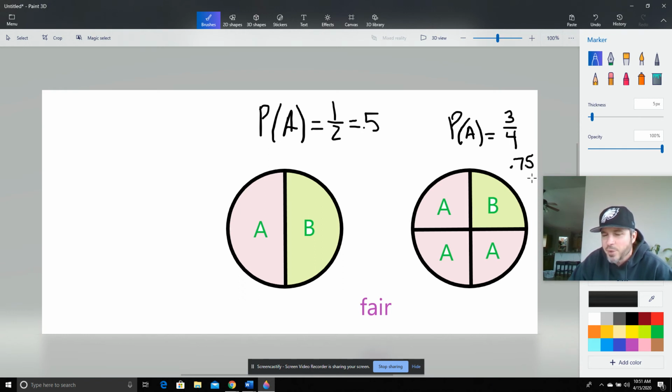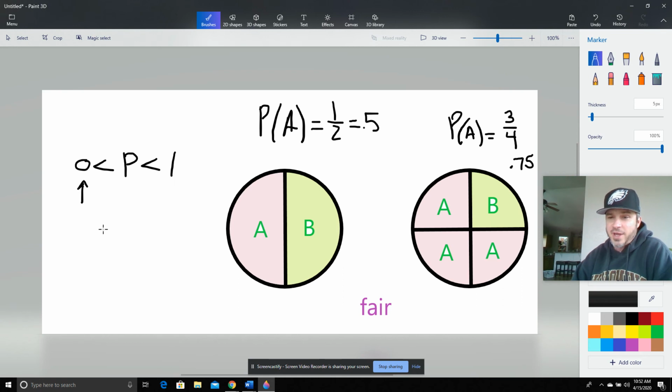And this is going to be 0.75, 75%. Okay. So what we're going to see is all probabilities are going to be between 0 and 1. Well, that's because 0 is impossible, right? This could never happen, right? This is me being able to breathe in space. This is totally impossible. This is a 0% chance that I can breathe in space, okay? All the way to 100%, there's a 100% chance, see the decimal there, 100% chance I'm going to eat today, okay? So all probability is going to go between 0 and 1.